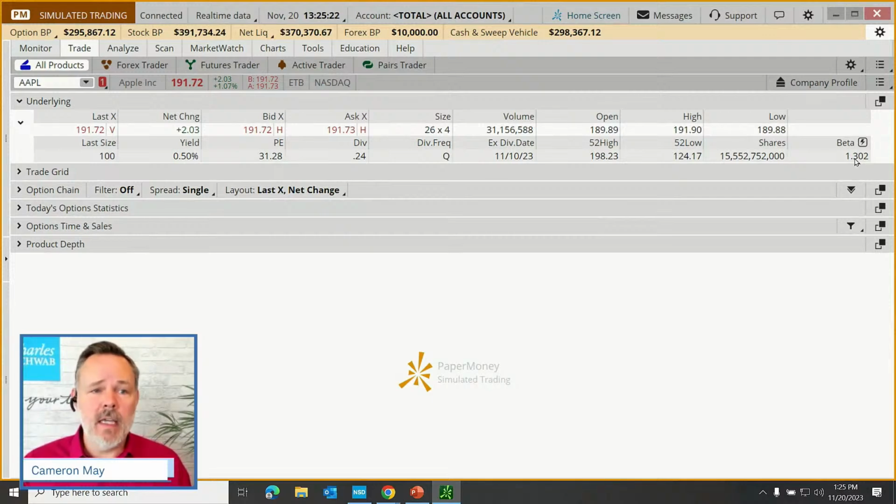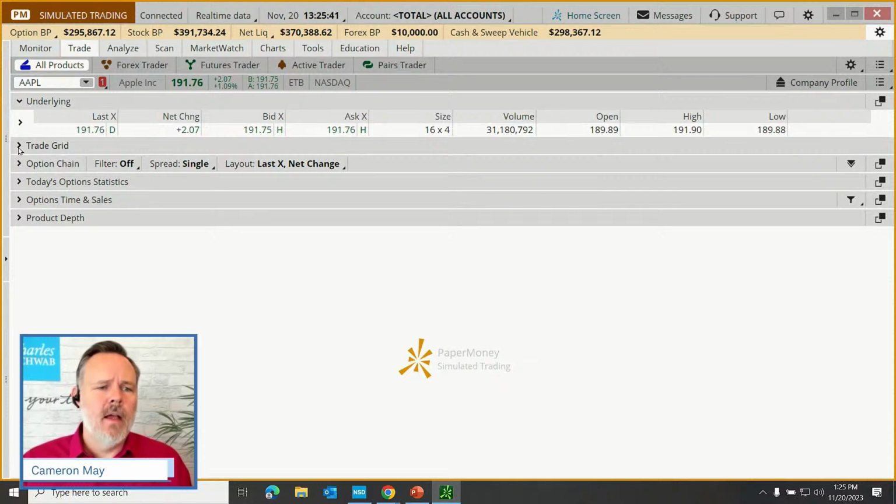Beta is a measure of volatility of the stock relative to the S&P 500. So for some traders, they'll look at that just to gauge, generally, are they getting a more volatile or less volatile stock? Okay. Last size, yield, PE, dividend, dividend frequency, ex-dividend, all of that information found right there. So that's it for the underlying.